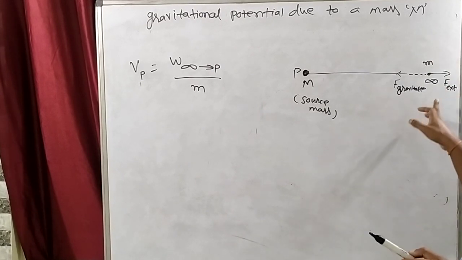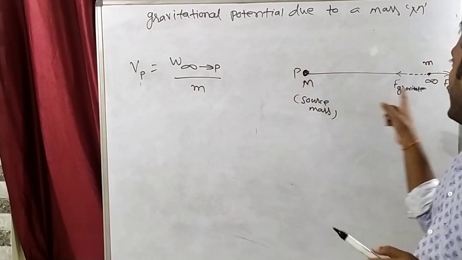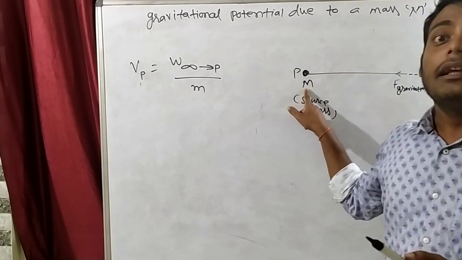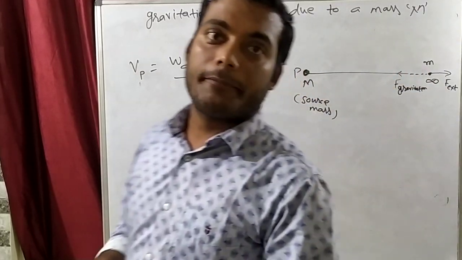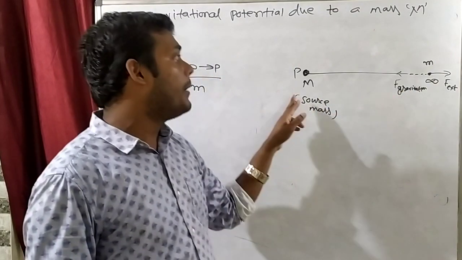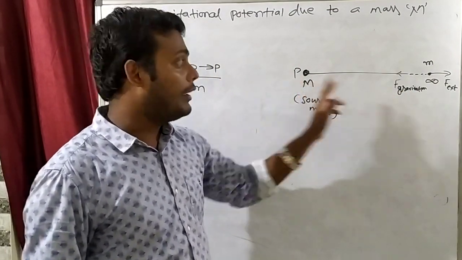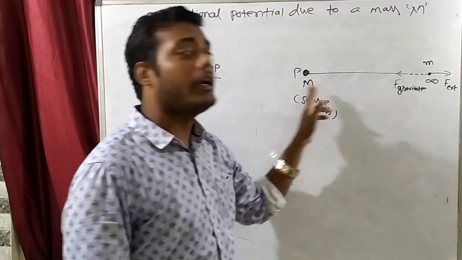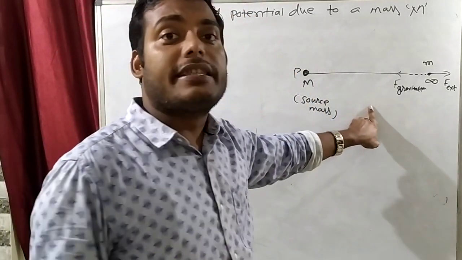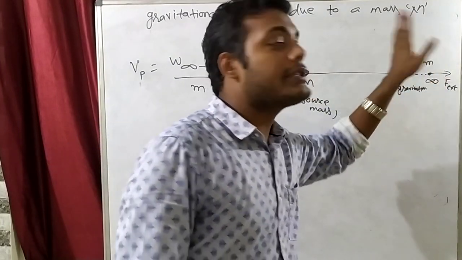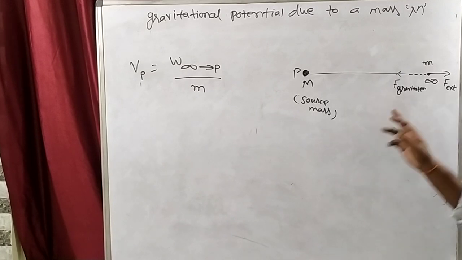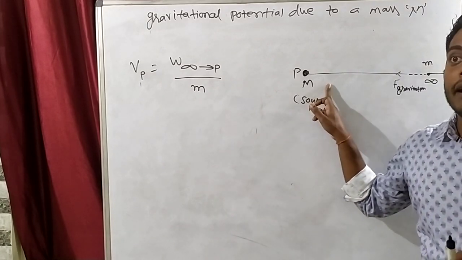Now you will say, why are you applying external force in this direction? Because when we bring any mass from infinity to any particular point P, its kinetic energy should not change. When you bring unit mass from infinity to point P, during this process the kinetic energy of the mass should not change, so its velocity should not increase.